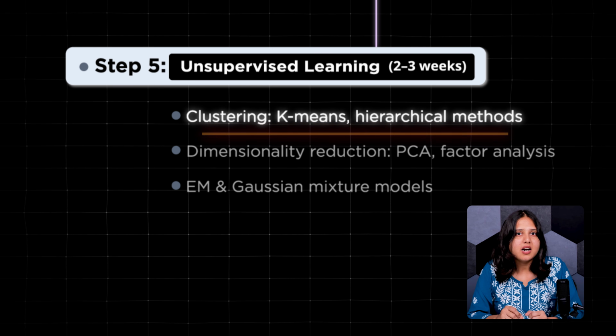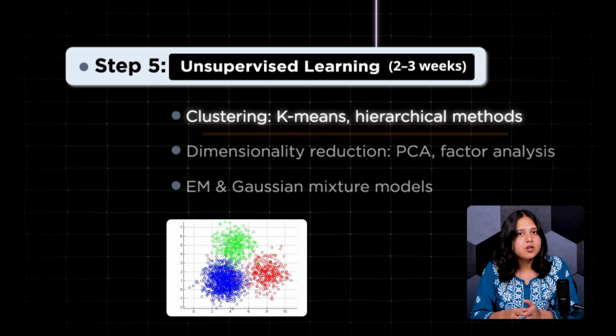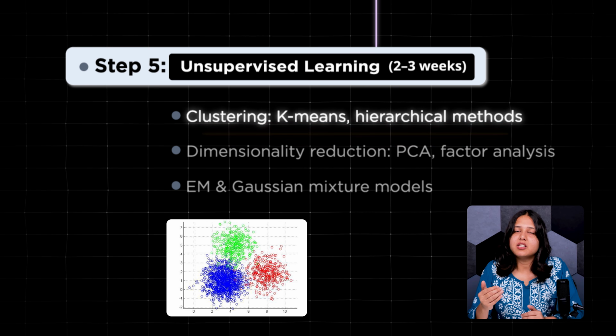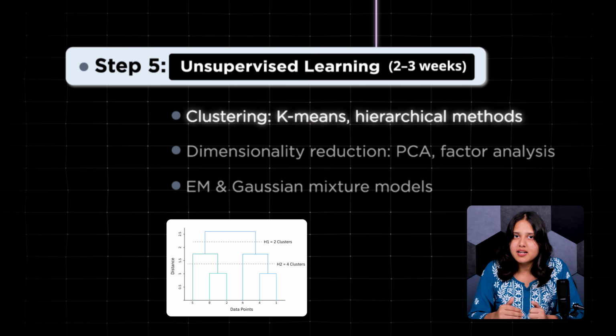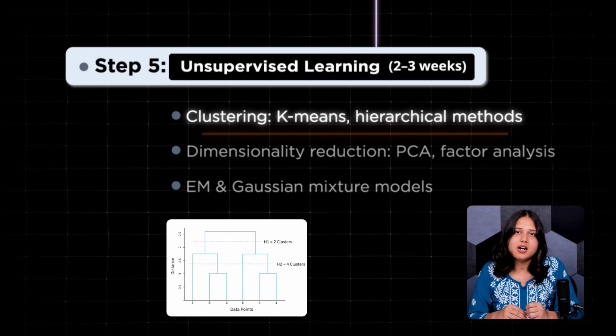A good place to start is with clustering algorithms. Begin with k-means clustering, which groups similar data points together based on their features. Then explore hierarchical clustering, which builds clusters step by step, either by merging or splitting groups based on how close they are to each other.